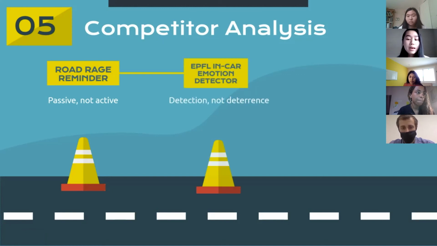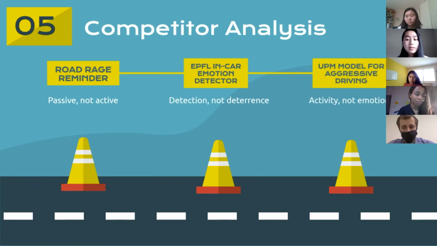Then there is EPFL from the Swiss Federal Institute of Technology. If the face registers anger or disgust for long enough, it will alert the driver that they are suffering from road rage. From our market research, we found that an alert can be very distracting. So our product uses the driver's sense of hearing by playing soothing music, which will allow drivers to calm down while remaining focused on the road. There's also UPM, a university from Spain, which has a product that monitors a car's external driving signals, such as speed or acceleration. Our product takes a different approach by personally interacting with the driver to try and prevent aggressive driving. Eli will now cover their future plans for CarRage.io.